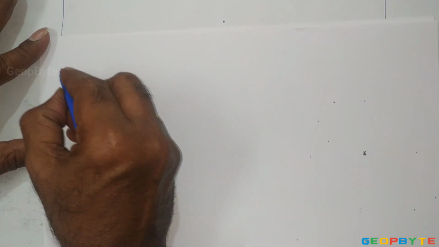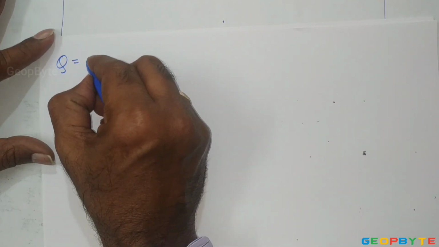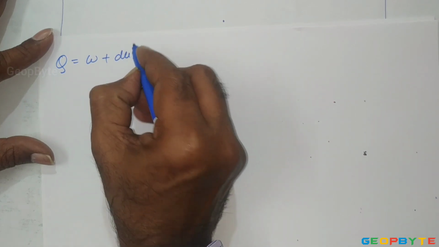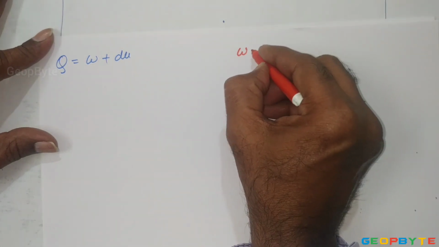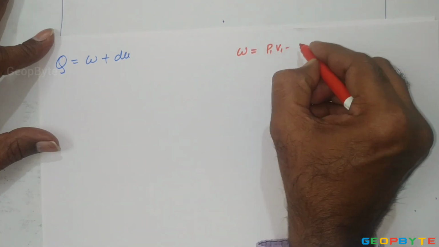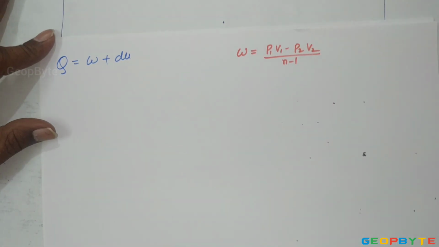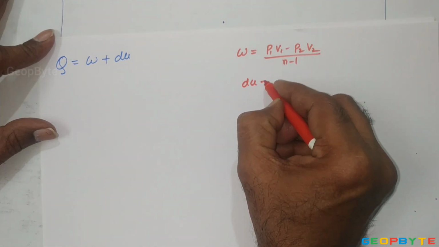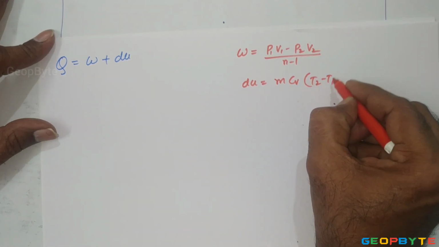Now, the thermodynamic heat transfer, according to the first law of thermodynamics, is equal to W plus dU. That is called the non-flow energy equation. The work transfer W in the polytropic process is (P1V1 minus P2V2) divided by (n minus 1). That is the work interaction for the polytropic process. Similarly, change in internal energy equals m Cv into (T2 minus T1).